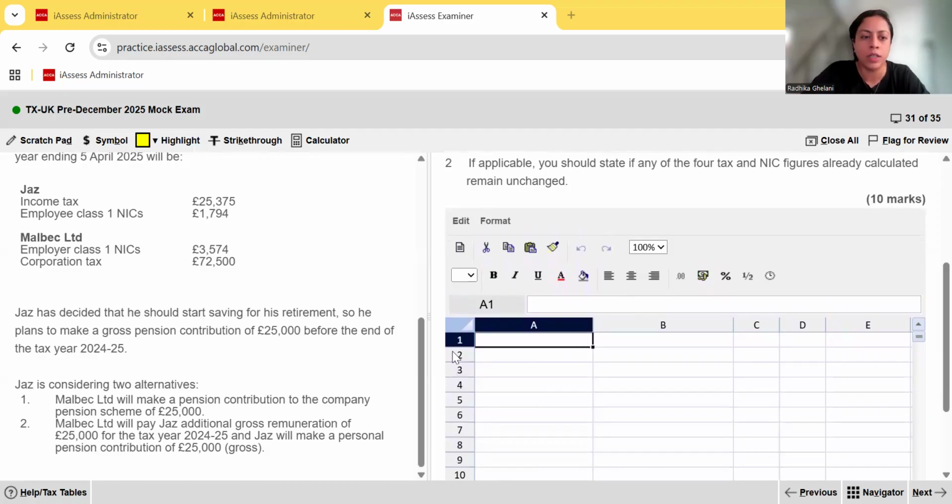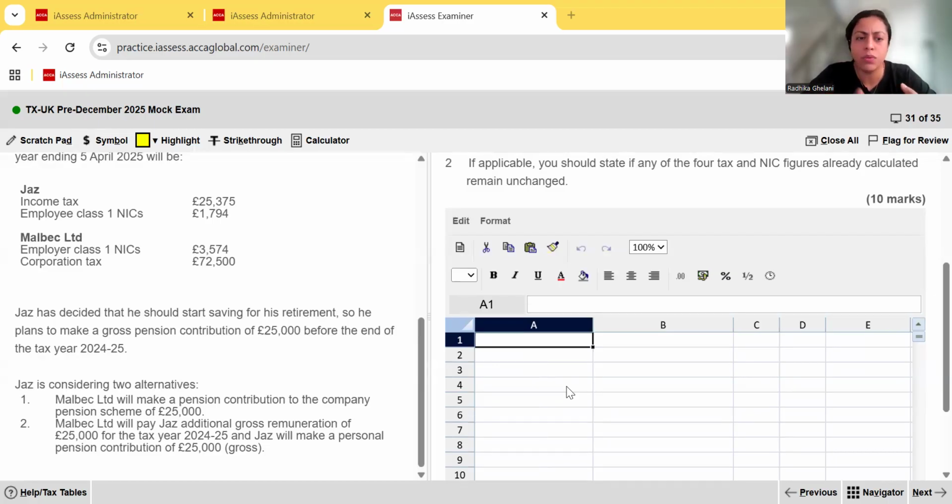Now, if you look at alternative one, Malbec Limited making a pension contribution to the company pension scheme of 25,000. What happens in alternative one is, is the company giving Jazz anything additional in forms of remuneration? No. His cash earnings are not changing. So once the cash earnings of the employee do not change, then what does not change? The income tax for Jazz will not change. The employer and employee class 1 NICs will not change as well, isn't it? Because they're based, like I already said, on the cash earnings, bonuses, and mileage allowances above the excess.